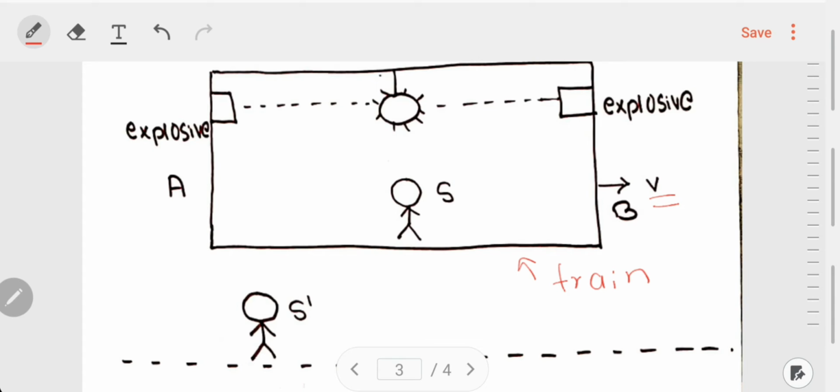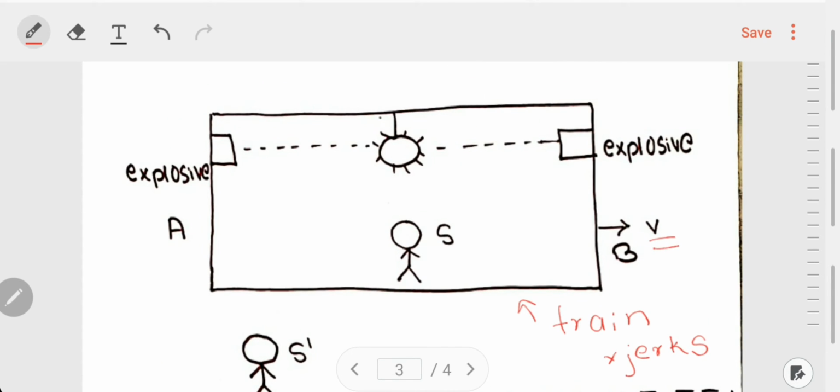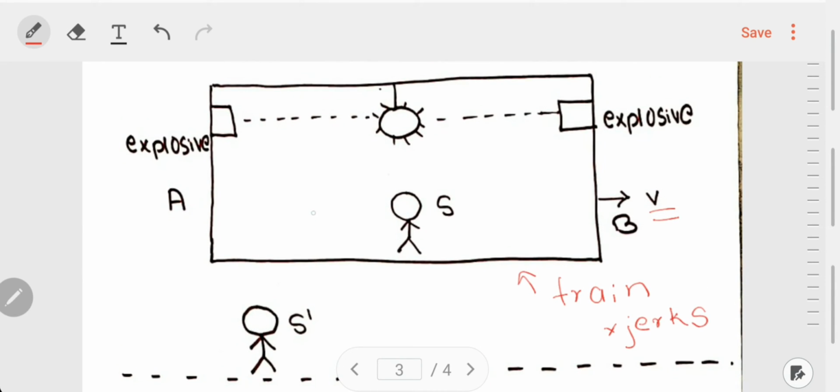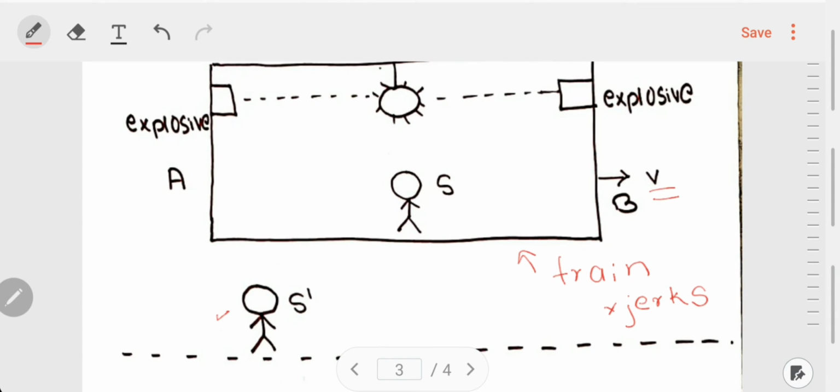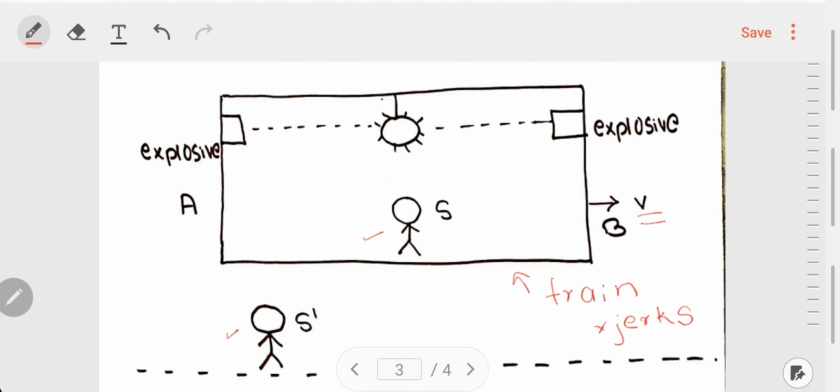And this train is an ideal train, that is, we have no jerks. We'll also consider that this train is made up of glass, and this glass is also a very different kind of glass. Now, this glass is such that an observer who is outside the train can see what is happening inside the train, but the observer who is inside the train cannot see what is happening outside the train.